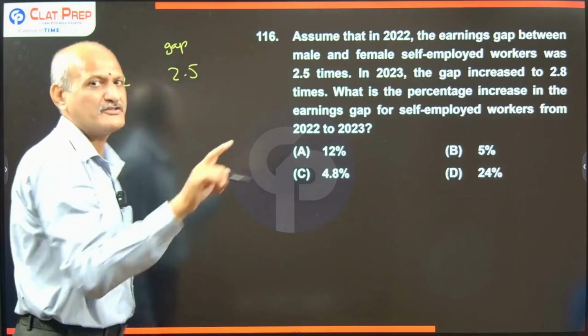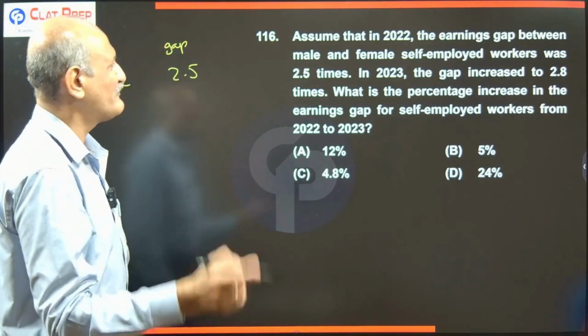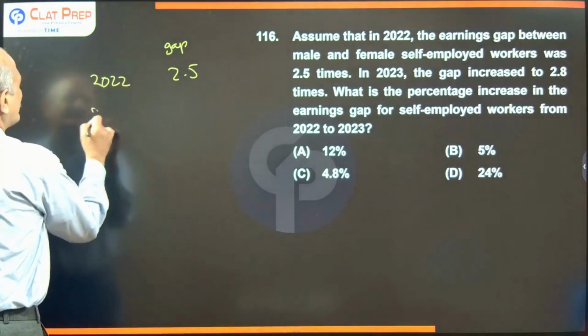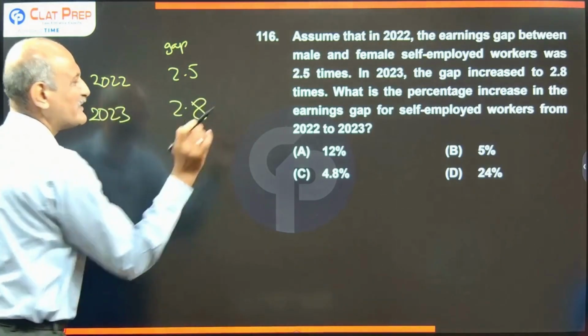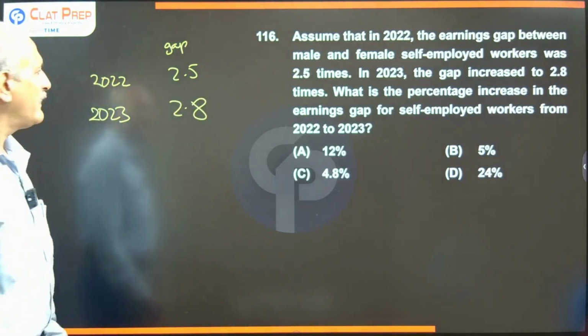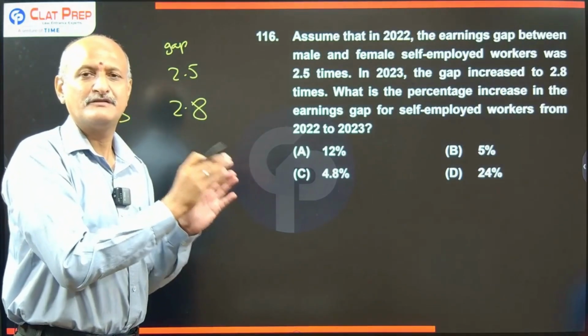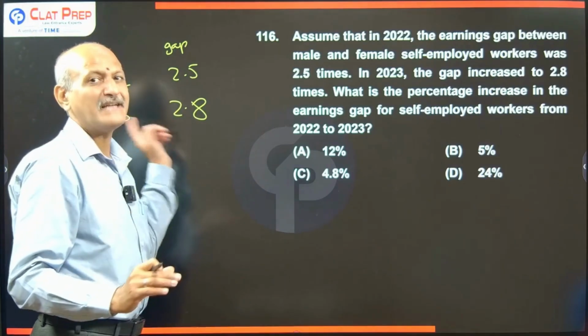It is 2.5 times here, that is given. Again it reads, in 2023 the gap increased to 2.8 times. What does it mean? There is a comparison between the male earnings and the female earnings. The gap is equal to 2.8 times.